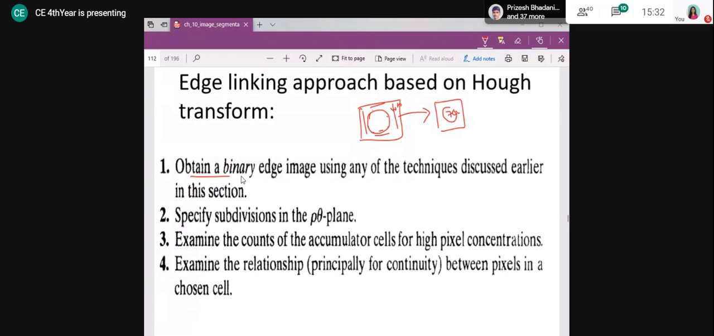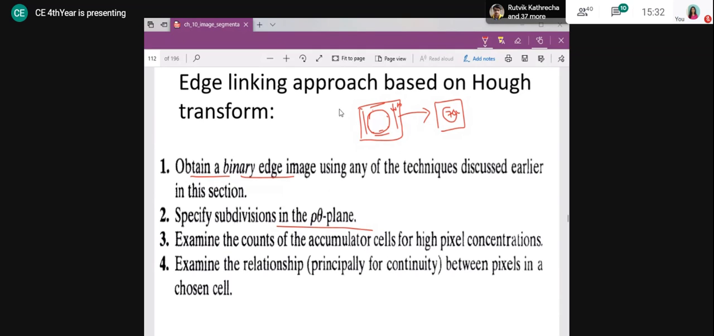So first we will identify the edges, then we will have subdivisions of the rho theta plane. I have to decide what my quantization will be, how much I can tolerate. Do I go for a discrimination of 1 degree, 2 degrees, or take a jump of 5 degrees, and the same way for rho? So I will decide the subdivision of the rho theta plane. That is totally up to you.